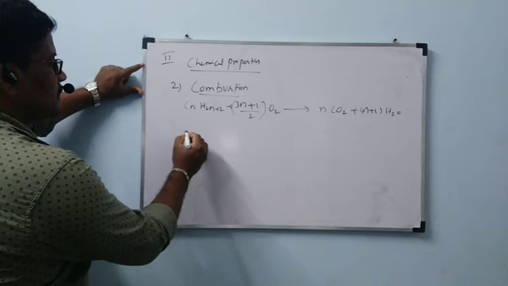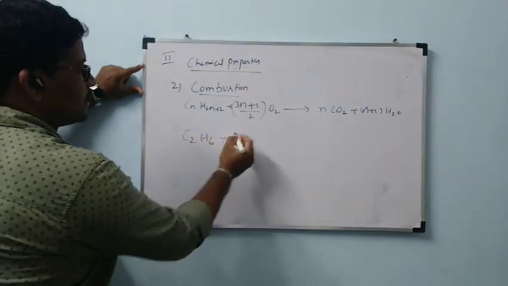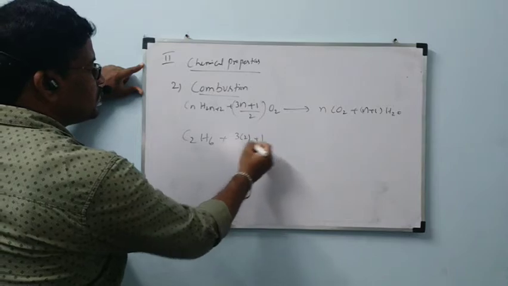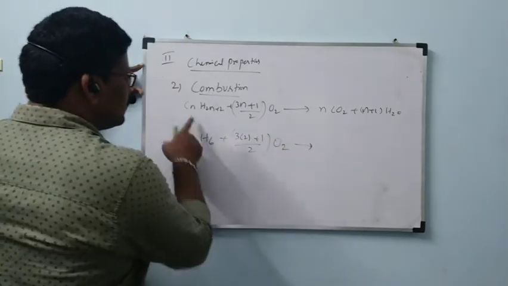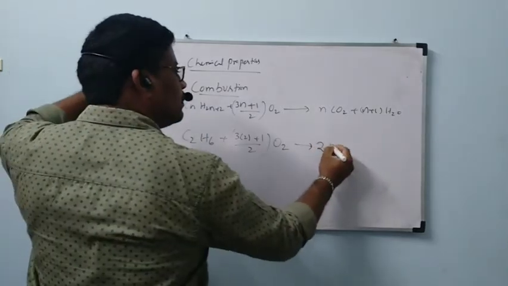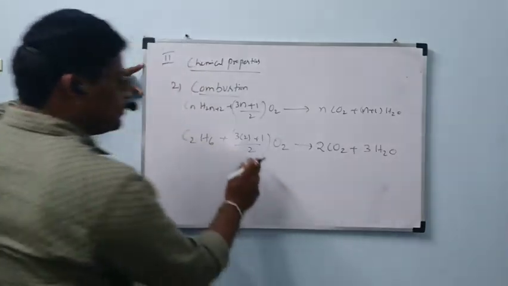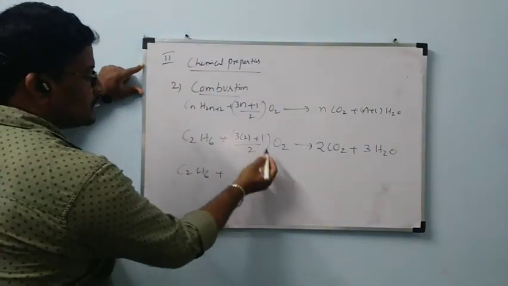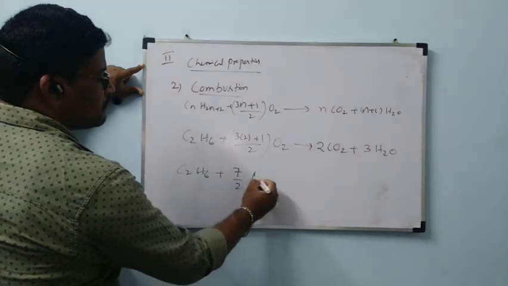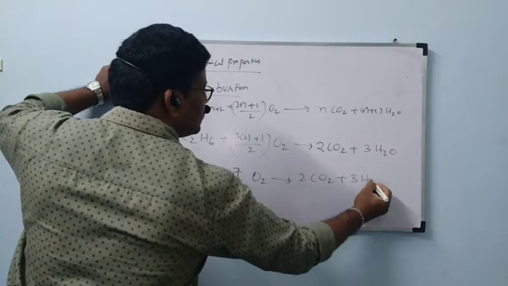Let us check with C2H6, n value 2 here. C2H6 plus (3 into 2 plus 1)/2 O2 gives rise to n value 2 CO2 plus (2 plus 1) 3 H2O. Do this calculation. C2H6 plus 3 2s are 6 plus 1 is 7, 7 by 2 O2 gives rise to 2 CO2 plus 3 H2O.